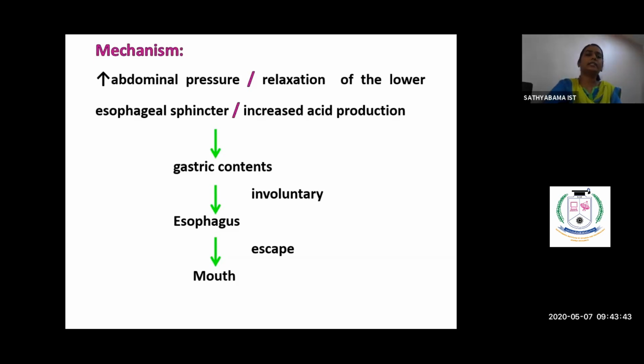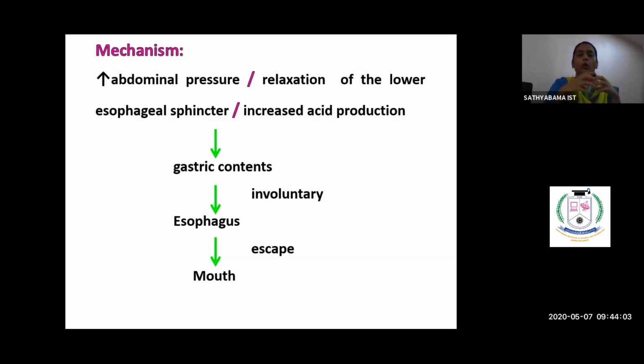So how does this vomiting or the gastric content come into our oral cavity? So there is increased abdominal pressure, which causes relaxation of the lower esophageal sphincter. So this happens when there is increased acid production.